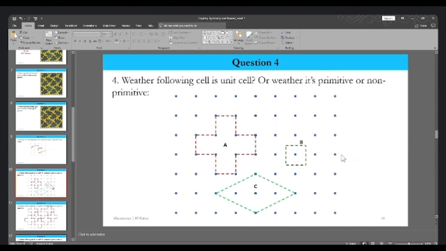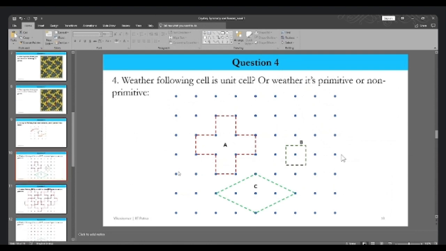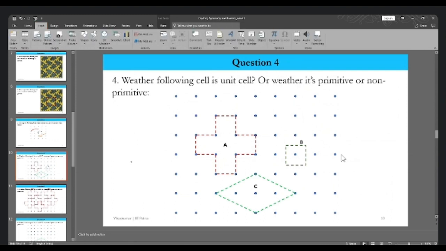Now, since A is a unit cell, how do we know whether it is primitive or not? Translate it by integer translations and see whether it is filling the space without skipping any points in between.